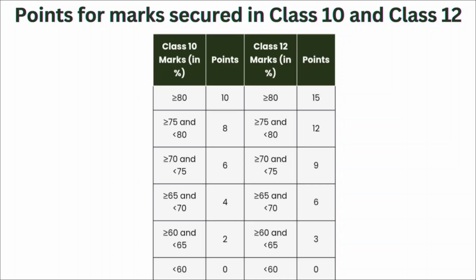If your percentage ranges between 65 to 70, then there are 4 points for class 10 and 6 points for class 12. If your percentage ranges between 60 to 65, then there are 2 points for the 10th standard and 3 points for the 12th standard. So this is all about the points you are given on the basis of the marks you have secured in your class 10th and class 12th.